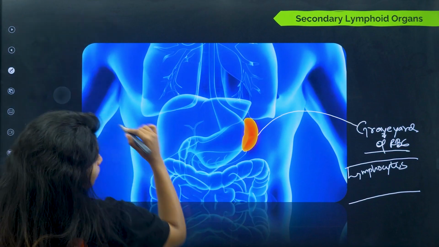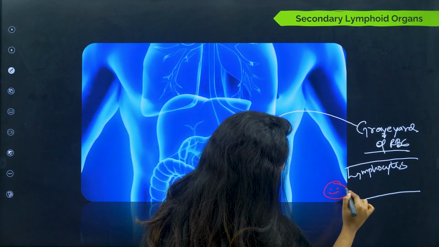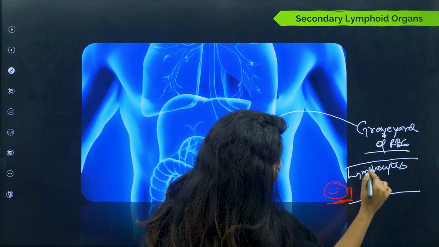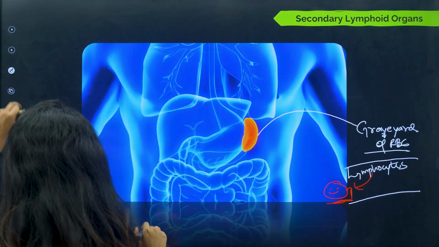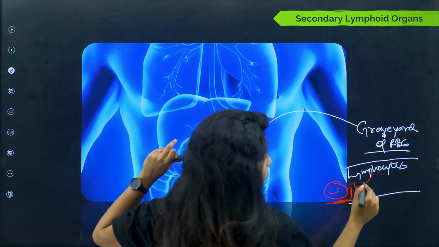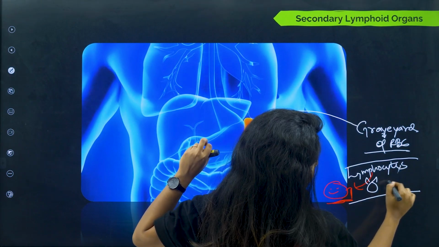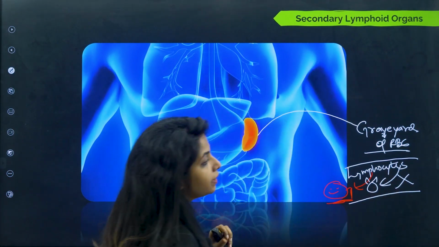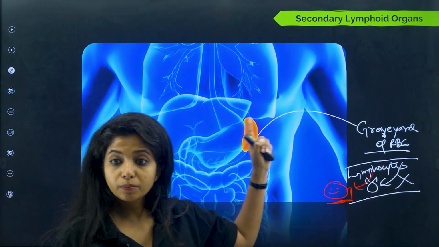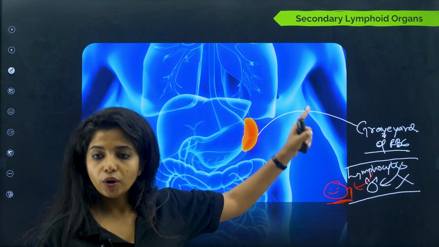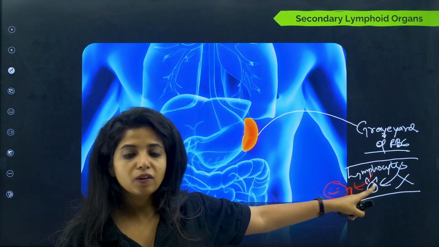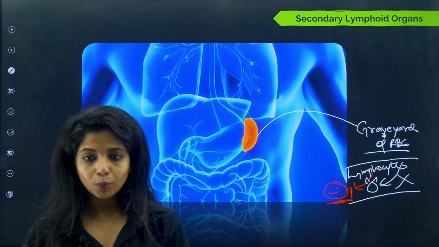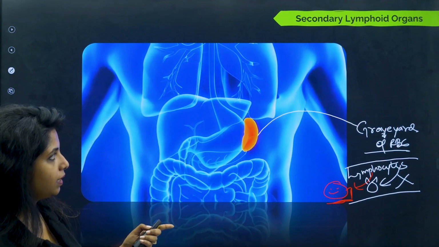So just imagine an old worn out RBC has come with a stick. This particular RBC will be killed by the lymphocyte itself in the spleen, or if not RBC, then any pathogen that comes inside will come in contact with the lymphocyte and be killed in the spleen, which is why I call spleen a secondary lymphoid organ, because again it comes in contact with the antigen over there, and we have enough lymphocytes as well. This is known as the graveyard of RBC as well.